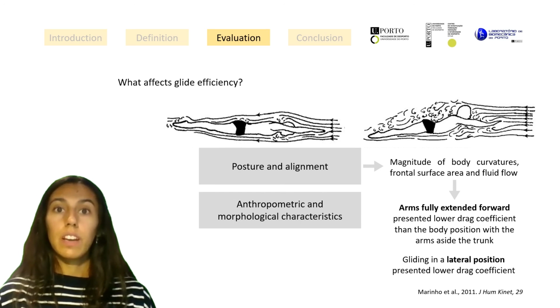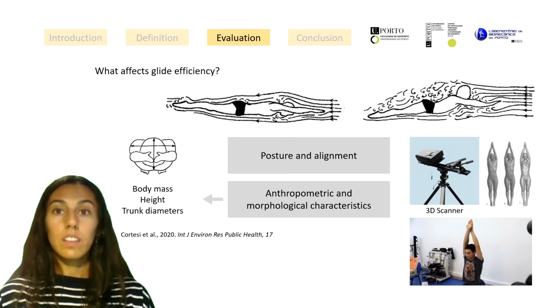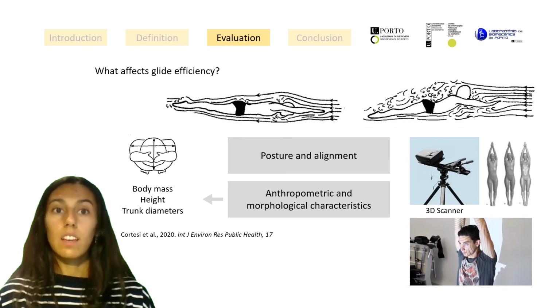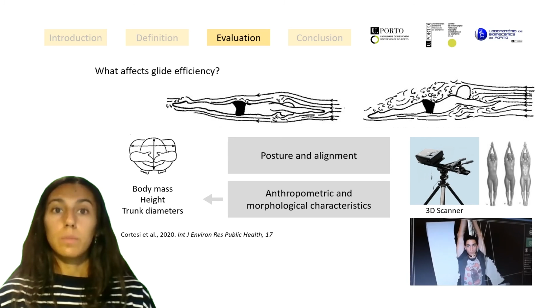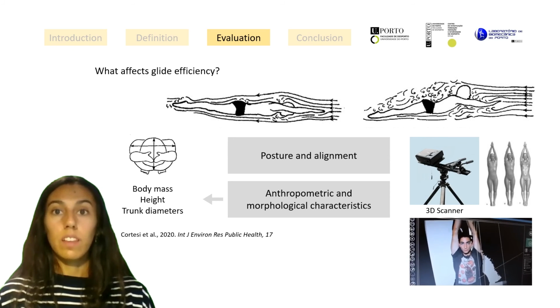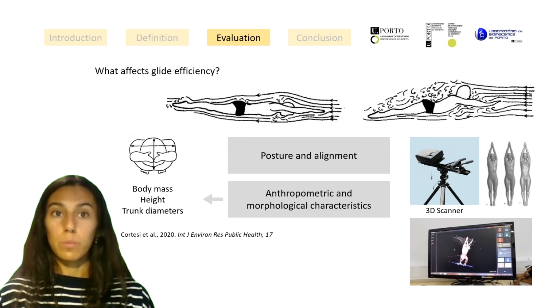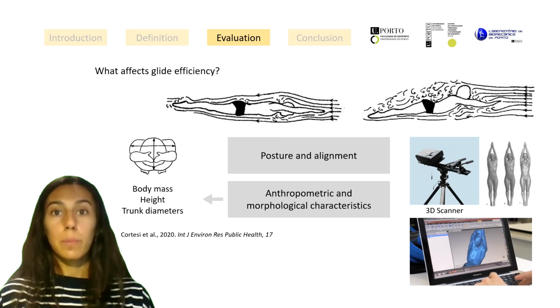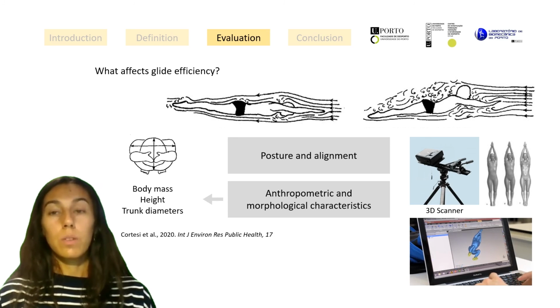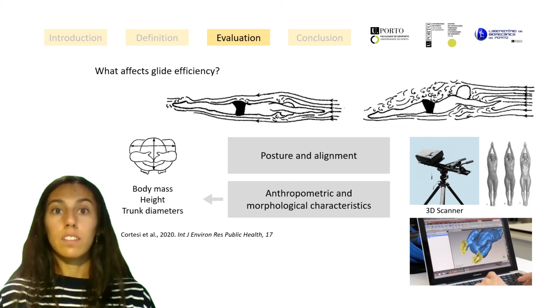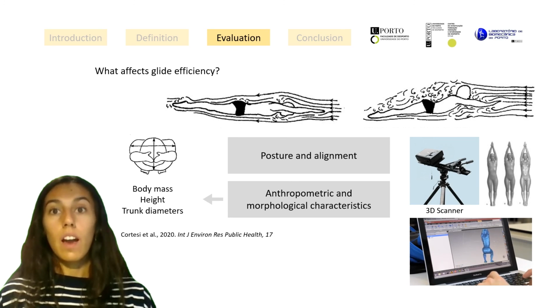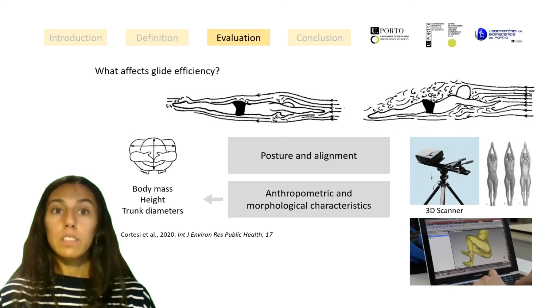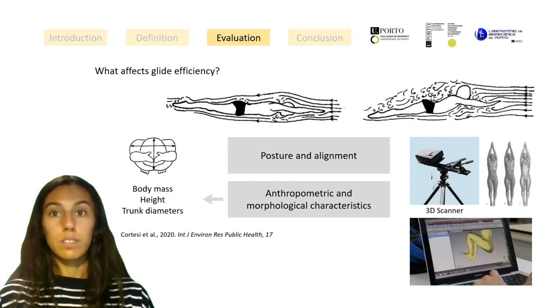Regarding the anthropometric and morphological characteristics, the body mass, height, and trunk diameters, such as biacromial and biiliac breadth and streamlined chest circumference and breadth, are strongly correlated with passive drag. In fact, the streamlined position adopted during passive gliding becomes increasingly important to minimize the drag. The reduction of the swimmer's frontal area and the non-uniformity of the body shape are key factors for performance, particularly during the start and the turns.